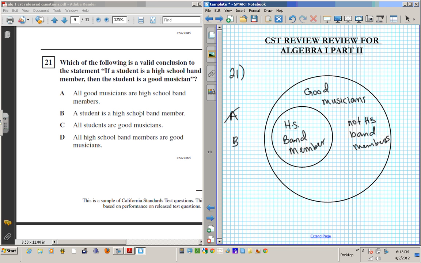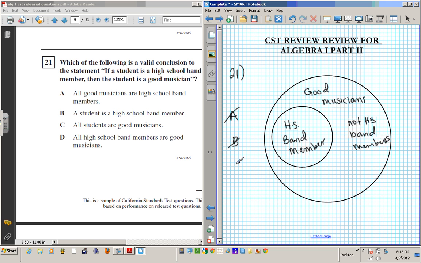A student is a high school band member. Not all the students are high school band members, because not all the students are good musicians, right? There are students that are not part of the band, so we can't say that a student is a high school band member. Okay, a student can be in soccer or other sports, so this is not a good conclusion.